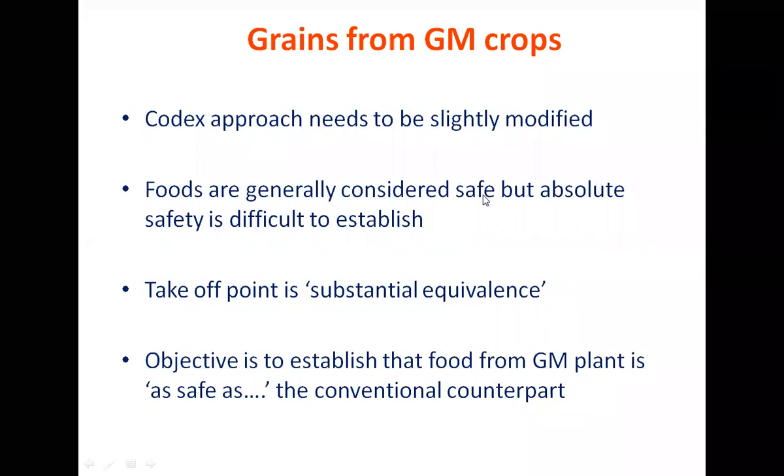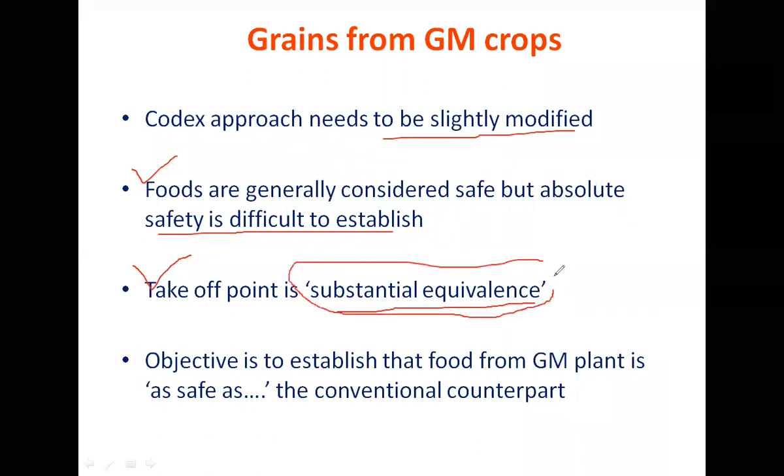Now, grains from the food crops, here we follow the Codex approach, but slightly modified. CSE guidelines we follow. Foods are generally considered safe, but absolute safety, as I said earlier also, is difficult to establish. The takeoff point is what? Substantial equivalence. Equivalence with what? With the non-GM. Whether the grains obtained from a GM crop are as safe as the non-GM. The objective is to establish that the food from a GM plant is as safe as its conventional counterpart, that means non-GM.